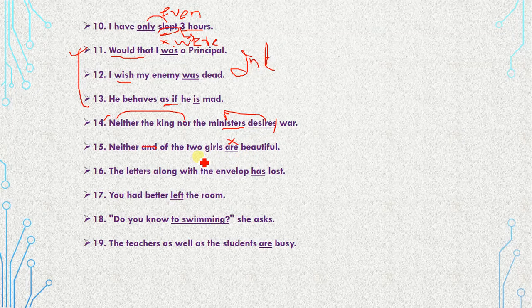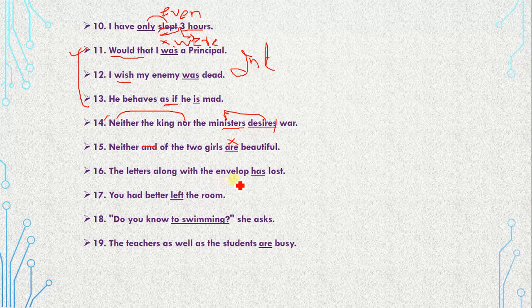So we mean to say none of them, so it would be "neither of the two girls is beautiful." Got it?